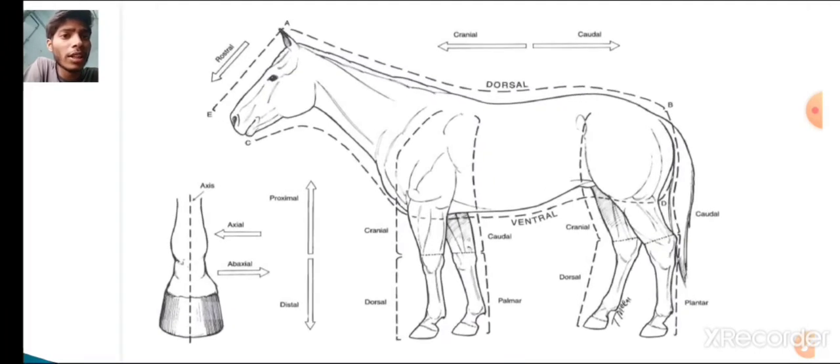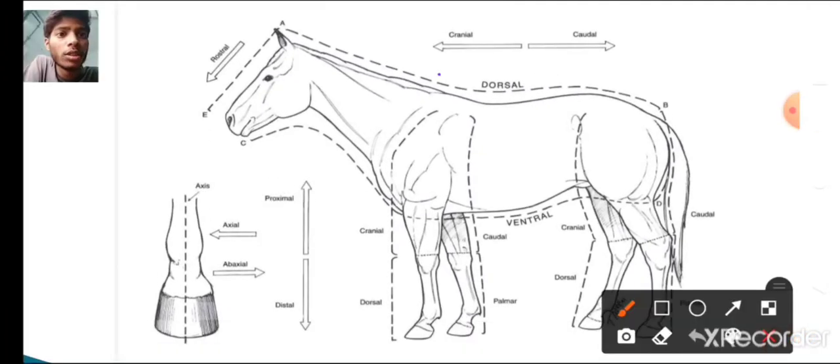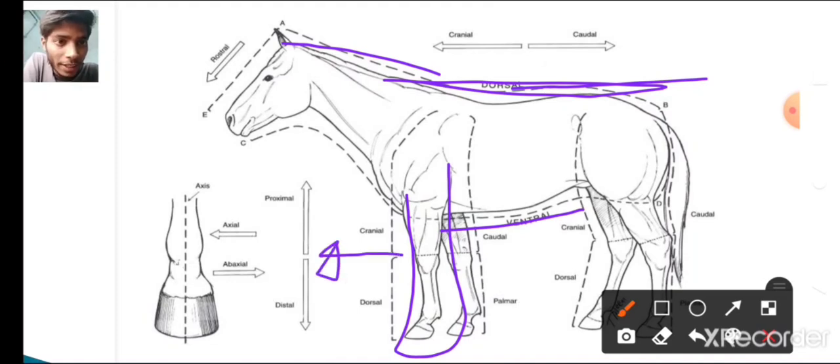In this image, you can clearly notice the rostral direction towards the head, that is cranial, then towards the tail, that is the caudal region, and this is the dorsal region which is facing towards the sky, and opposite to the dorsal region is the ventral region. And if you take this forelimb, then the anterior region is cranial, and the posterior is caudal.